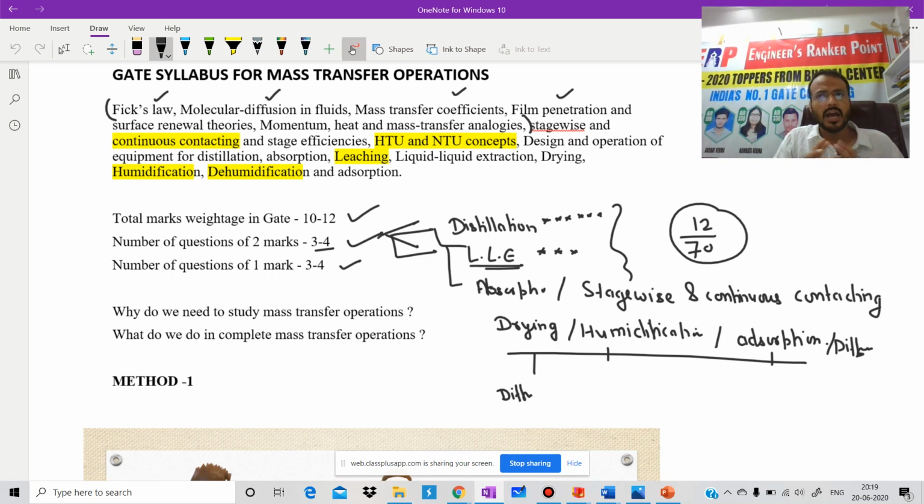Is it clear? I hope three things are clear. What is our GATE syllabus? What do we need to study? Where do we need to focus? What is the weightage of mass transfer in GATE? Number of 2-mark questions, number of 3-mark questions. Why do we need mass transfer? How can we differentiate it from mechanical operation? I hope up to this point there should be no doubt. Each and everything should be clear, not clinically all clear. Remember this. Now, please be focused, because next we are going to discuss one of the most important things.